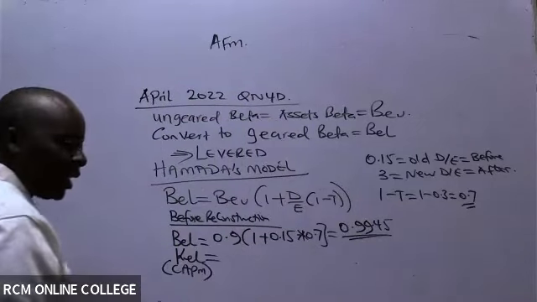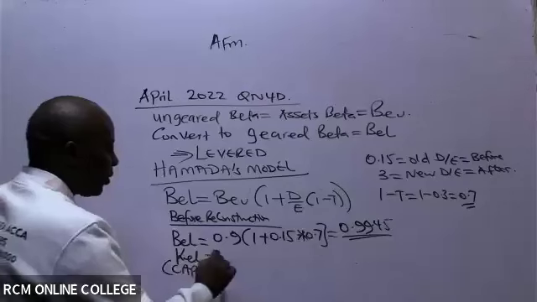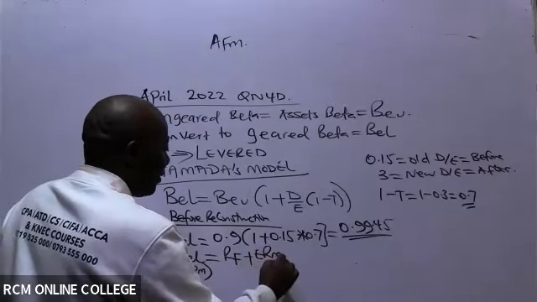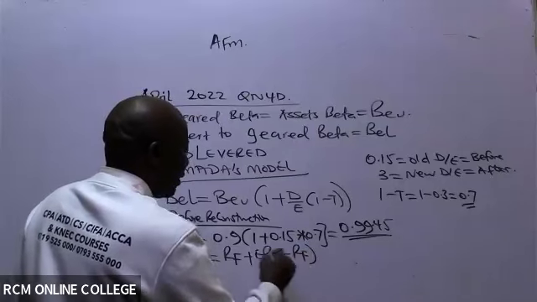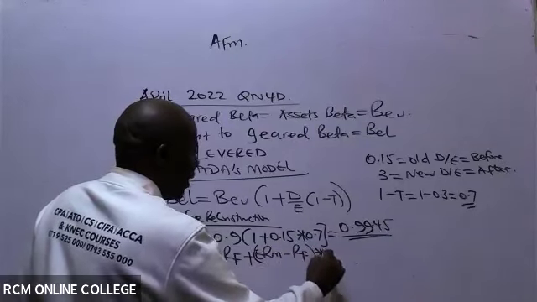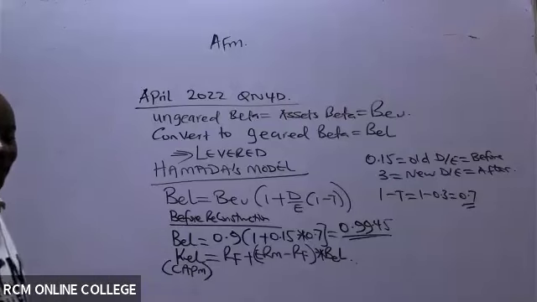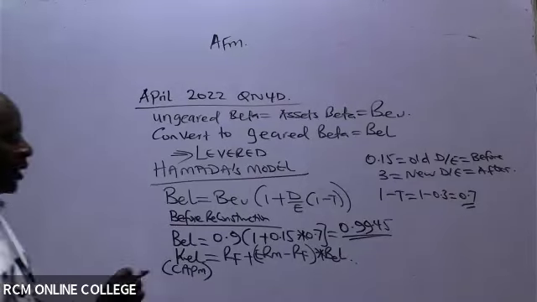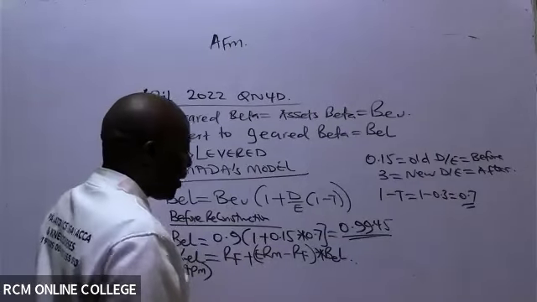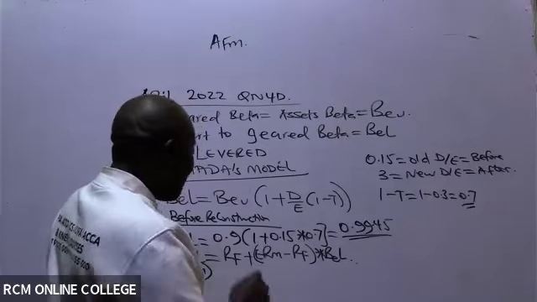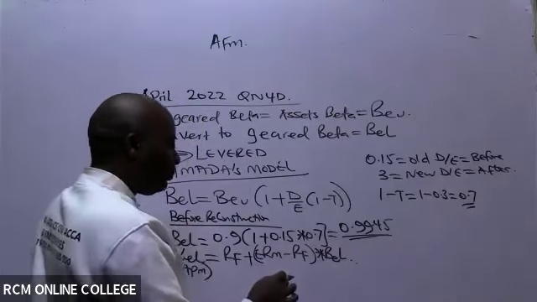0.9945. So for Ke, we are using CAPM in this case, so it will be risk-free plus (ERM minus risk-free) multiplied by Beta. That's the Ke formula, the cost of equity, the CAPM formula: you take risk-free plus, in brackets, ERM minus risk-free, multiplied by Beta. Now remember, we are getting all this before reconstruction.